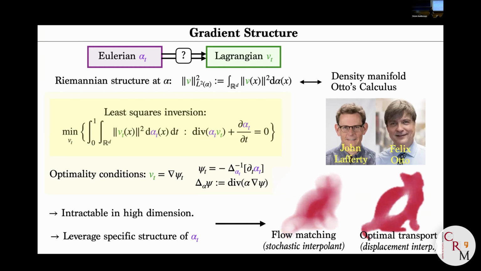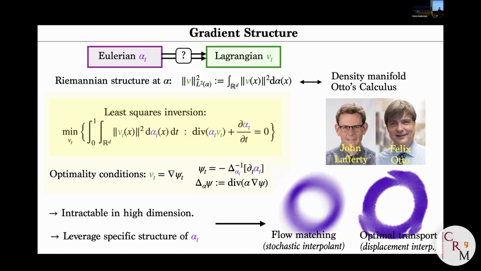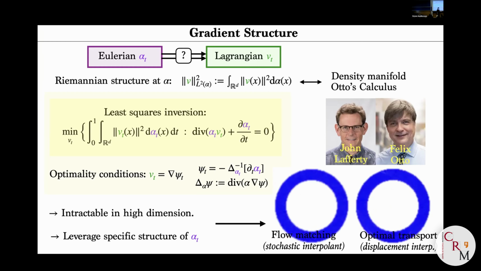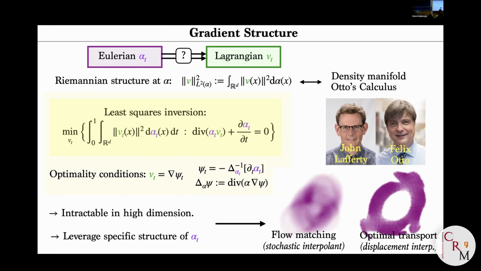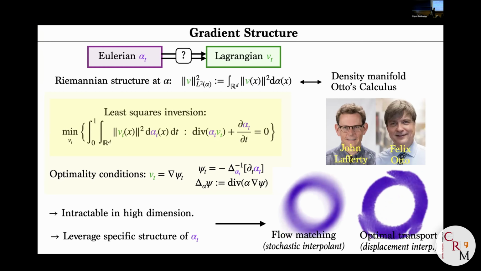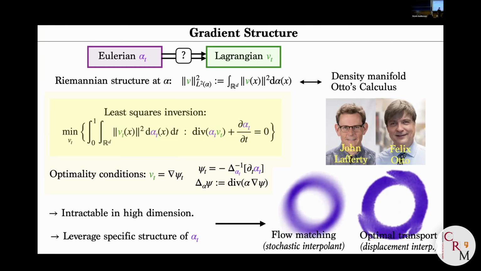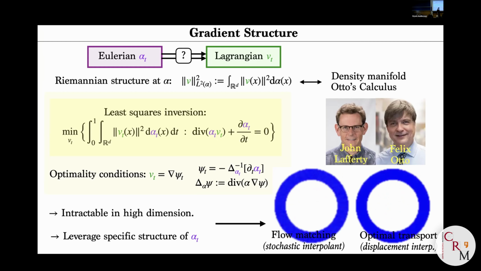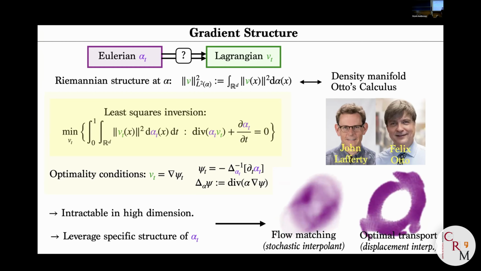So the key idea, or many key ideas that will appear after, is how to leverage more structure, more information. And here I will study two structures: flow matching, which was introduced by Eric, among others, and optimal transport, which was introduced before Eric. It's a bit like having two different structures where the problem looks simpler. For flow matching, the equation is much simpler because you use a specific interpolant that has a very nice structure. For optimal transport, you could argue it's much more difficult, but still you have algorithms.